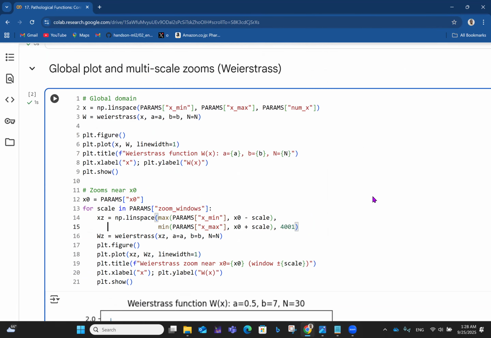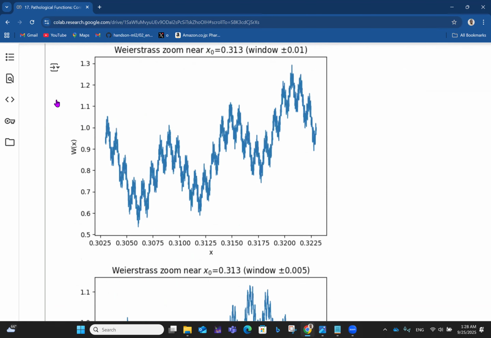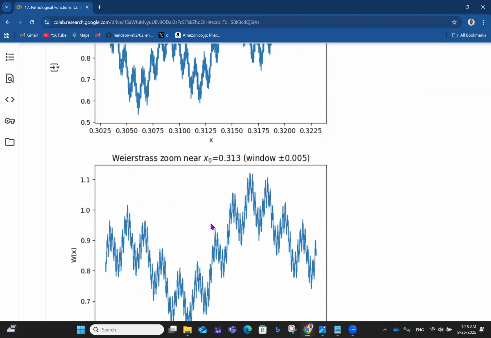Let me see if I can do some LaTeX stuff. Okay, yeah, that works. X naught.